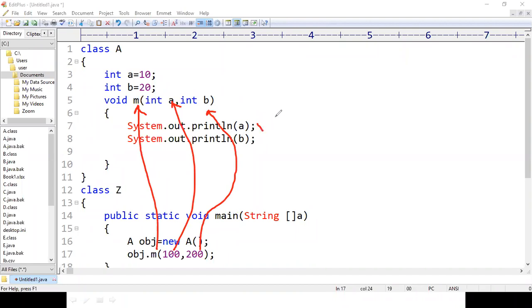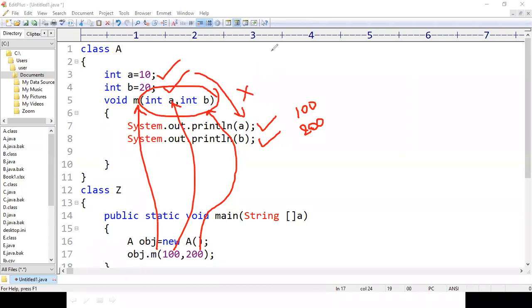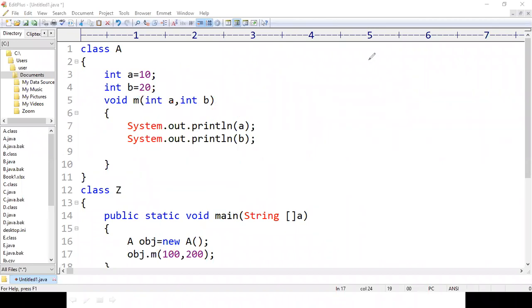Now, if you print the A value and B value on the output screen, the JVM is going to print 100 and 200. But if you observe, the instance variables have A equal to 10 and B equal to 20. So if I am printing A and B values, it is going to print the parameter values, not the instance values. So let us see the output of this code, and then we can make certain changes and see how we can print these two values, that is 10 and 20, on the output screen.